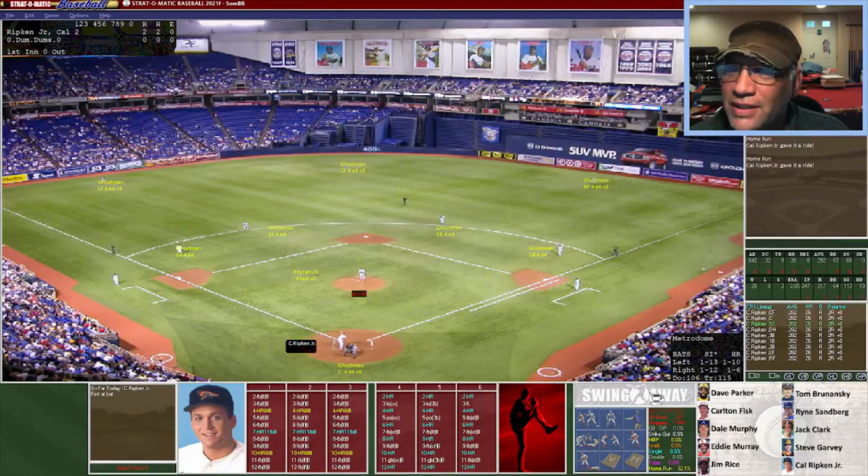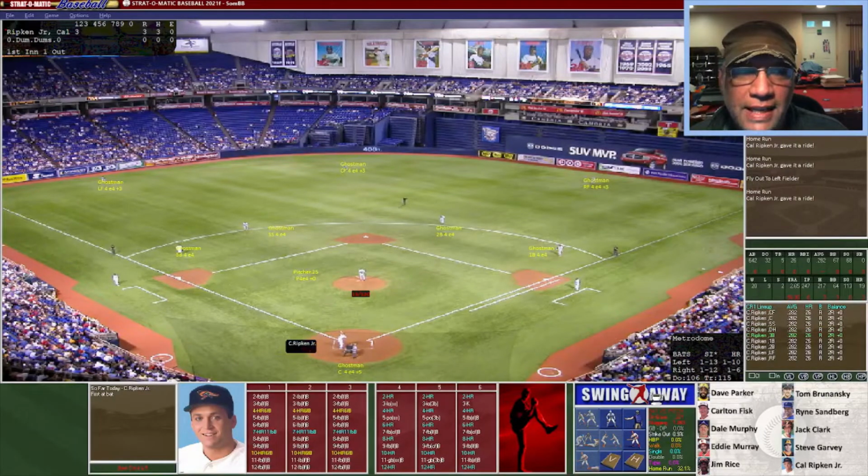Here's a shot down the line. Will it be enough? No, just off the wall, down the line. That's going to be an out. Here's his third swing. It's a fly ball. Is it going to have enough? It does. 3 home runs for Ripken right off the bat. Here's a fly ball opposite field, and he puts that one into the stands. That's going to be a home run.